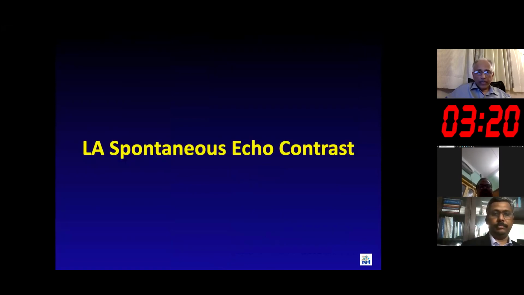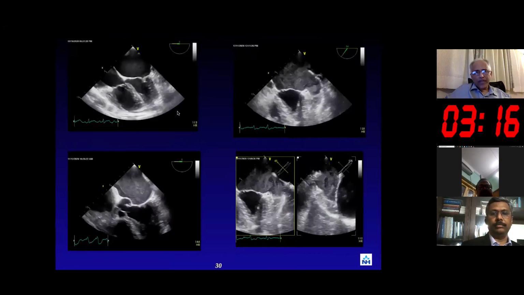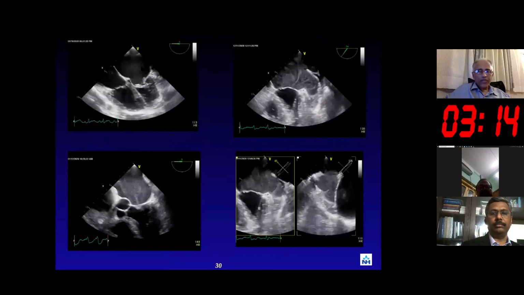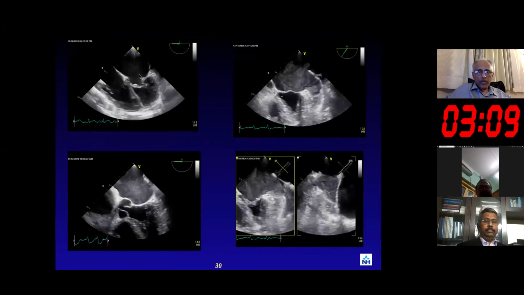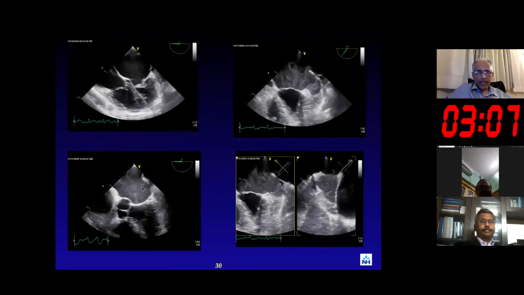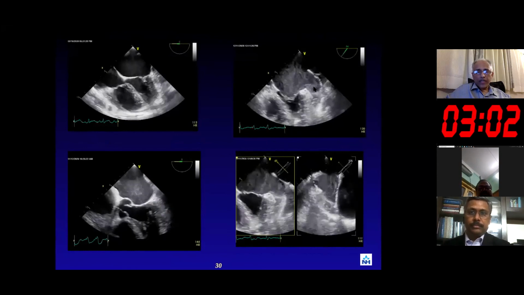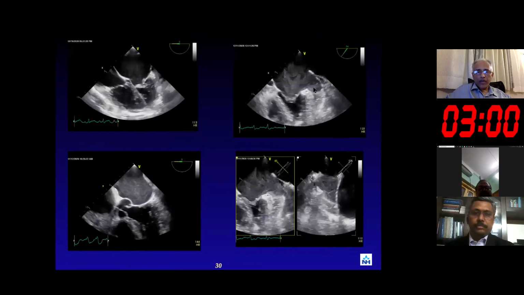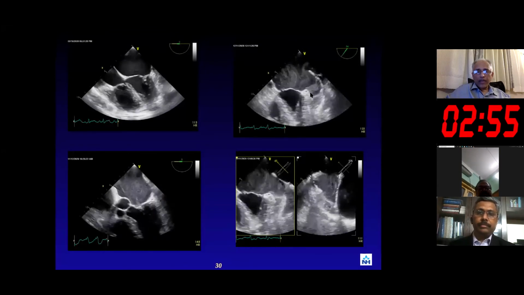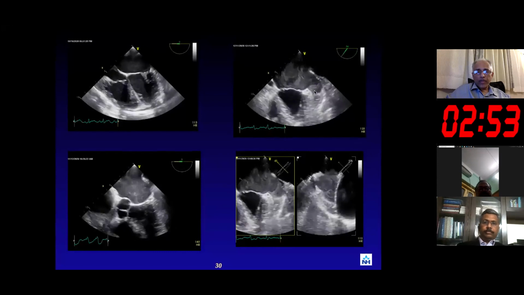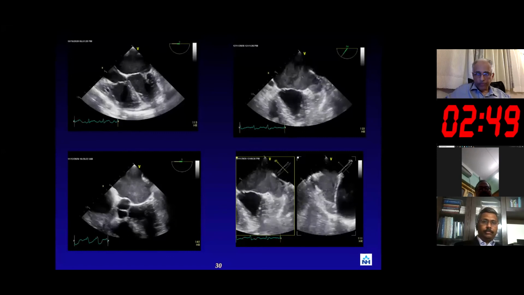Next is to look at the spontaneous echo contrast. Again, for grading of SEC, there are various approaches. A very simple one is just the visual approach. So you have very mild SEC here and then very significant SEC here. But once the SEC gets into the left atrial appendage, especially this particular type called pre-thrombotic sludge, an intermediate type, neither a low flow nor an organized thrombus, it is a precursor for thrombus. So this is another thing which we have to look into.